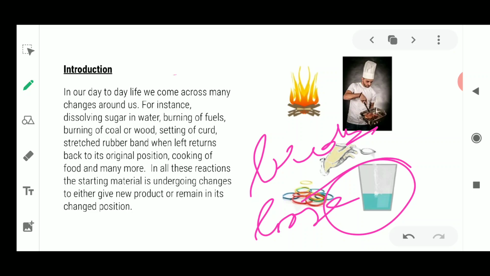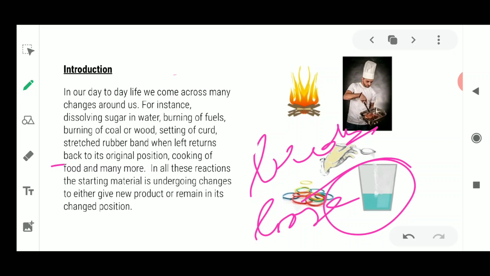So again, that glass is never back to its own original state. It means it has changed. Now next, sometimes some objects, when left, are going to return back to their original position, such as a rubber band. If you stretch it initially, it is going to come back to its original state. Cooking of food and many other things are also examples of changes.